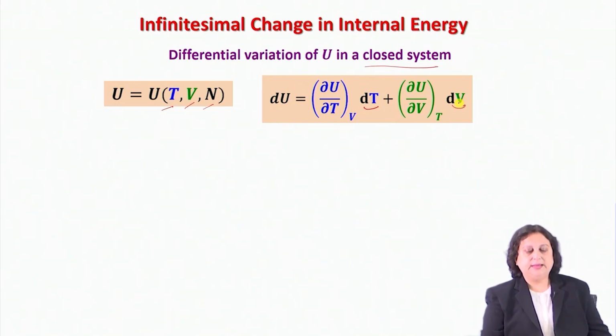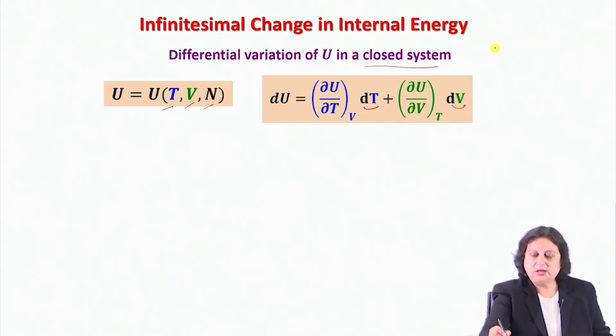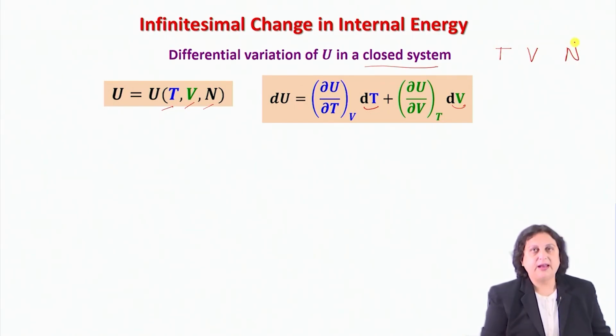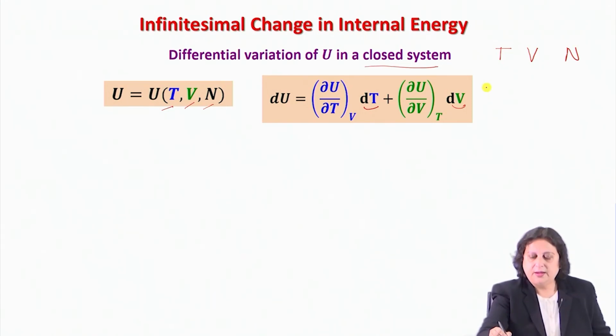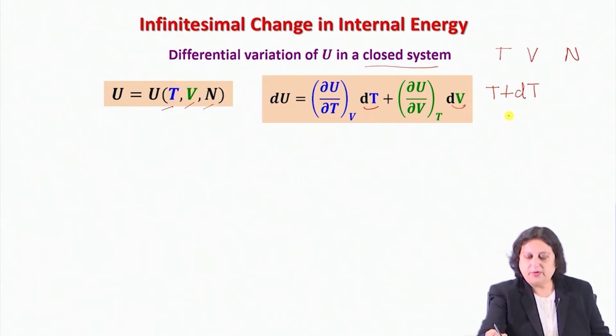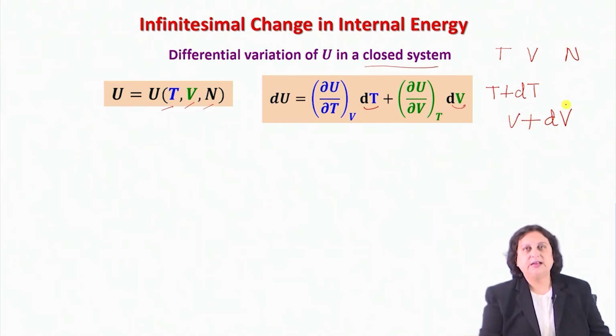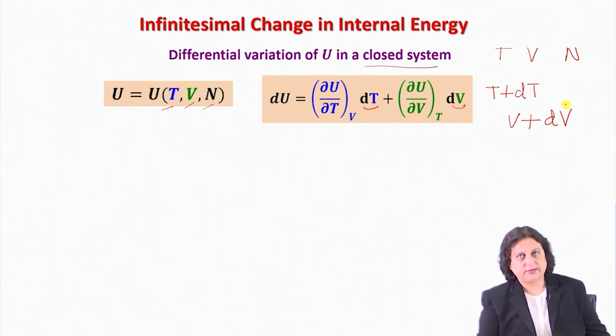So what I mean by this is my initial equilibrium state is given by T, V and N, say. And then I introduce an infinitesimal change in state whereby the temperature of the system becomes T plus dT, the volume of the system becomes V plus dV, and N remains constant.